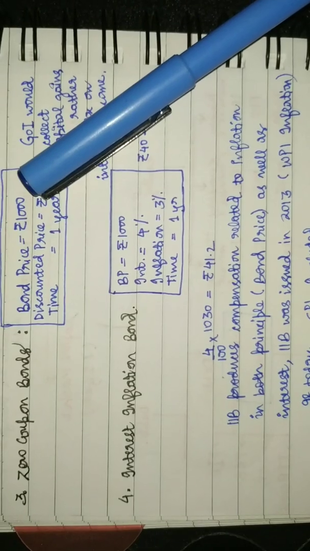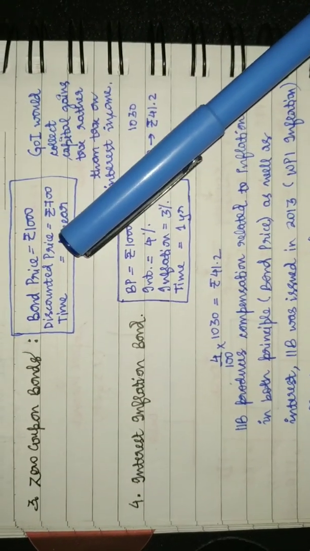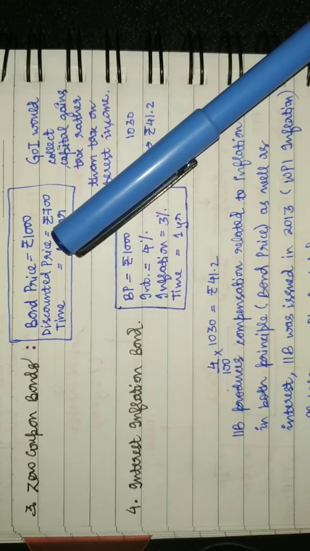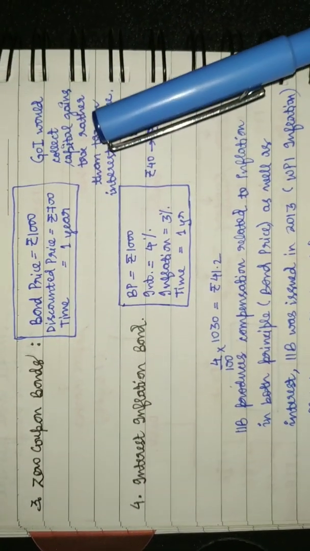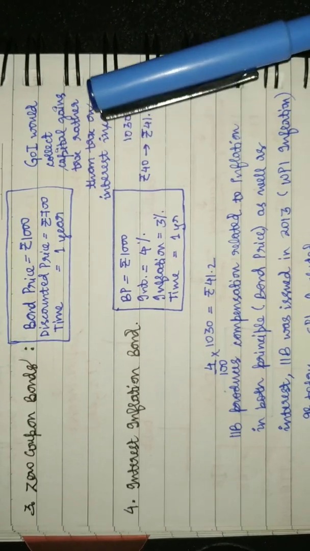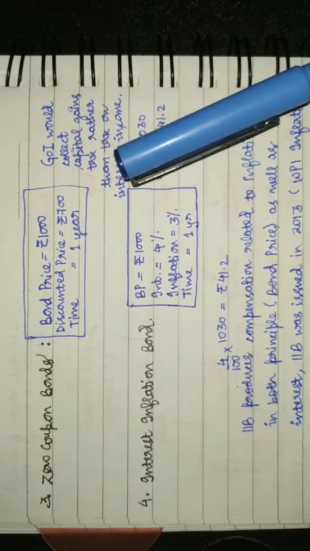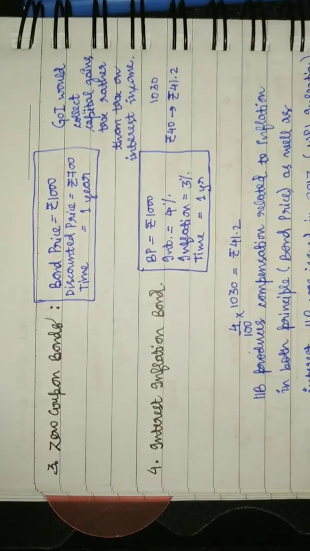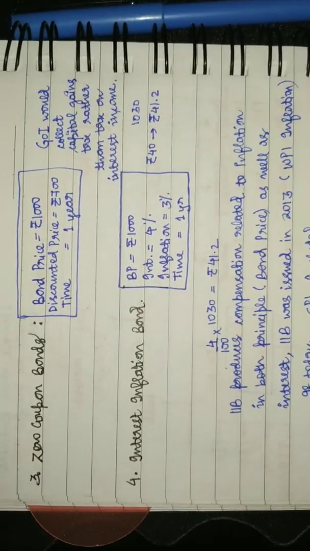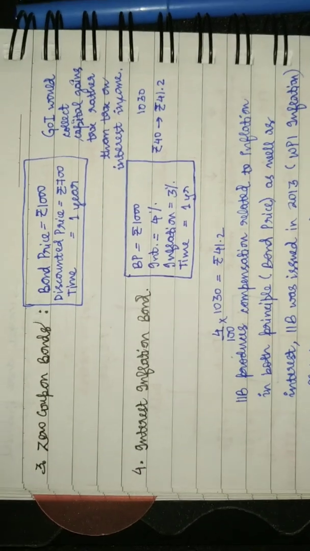So there is a discount price. Now, the Government of India would collect capital gains tax here instead of interest income. Zero coupon bonds are not so prevalent at this time. They were very frequent in the 1990s.